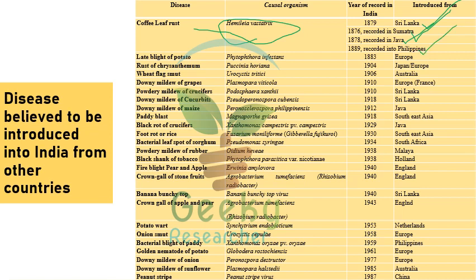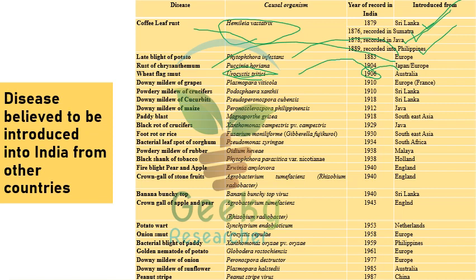Late blight of potato, Phytophthora infestans, was introduced from Europe. Chrysanthemum rust, Puccinia horiana, was introduced from Japan and Europe in 1904. Flag smut of wheat is very important. Flag smut of wheat is caused by Urocystis tritici. It was introduced in India in 1906 from Australia. So these are all diseases believed to be introduced from other countries to India. In India, flag smut of wheat was first reported in 1906 from Australia.